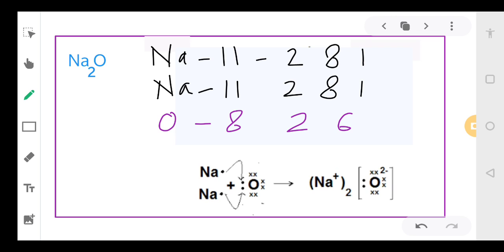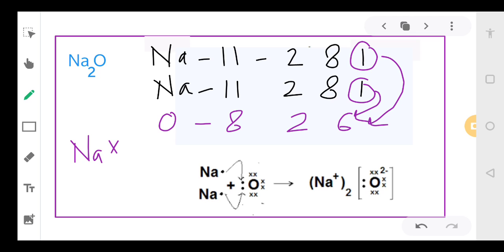So now you see each sodium has 1 electron, and each one of them will give 1 electron to oxygen. So each sodium will have 1 dot, and oxygen will have how many dots? 6 dots.